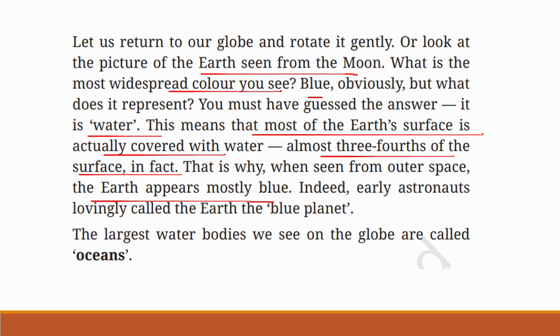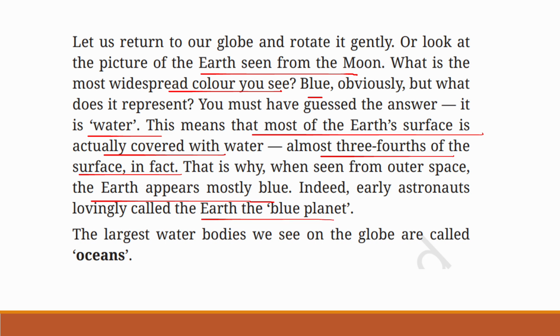This is an important question: why does our Earth appear mostly blue when seen from outer space? Most of the Earth's surface is actually covered with water. Almost 3/4 of the Earth's surface is covered with water. Indeed, early astronauts lovingly called the Earth the blue planet.